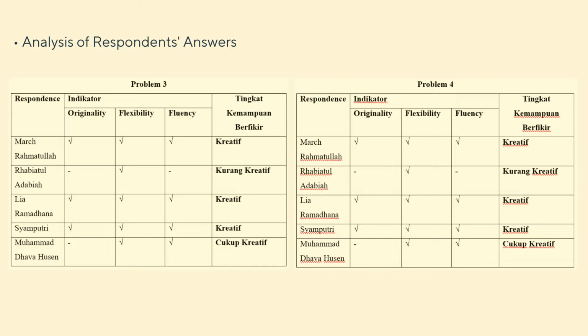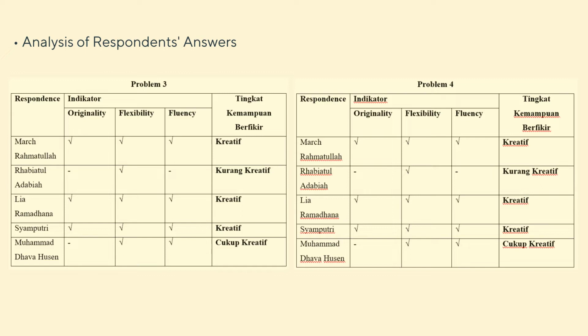And then for the fourth problem, the first respondent requires all the indicators: originality, flexibility, and fluency. So the thinking ability level of March Rahmatullah for the fourth problem is creative. And then for Rabiatul Adabiyah, she requires just one indicator, which is flexibility. So the thinking ability level of Rabiatul Adabiyah is less creative.